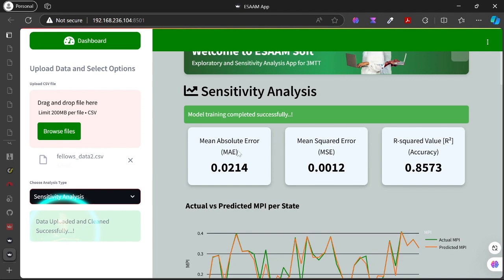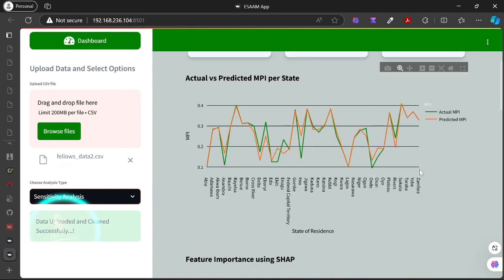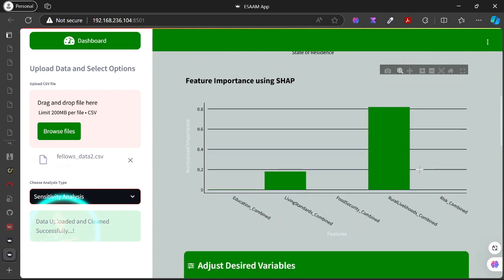You understand? As you can see, it's giving you the error, which is about 1.2, about 2%. Then you can see the accuracy is almost 86%. Now it will also plot the actual poverty of each state against what it is predicting. The predicted MPI is what you are seeing in orange, and the actual MPI is the other line. You can see that there is not much difference in the lines, telling us that ESAAM is actually doing quite well. ESAAM can also tell you the importance, the Shapley explanatory index, telling you which feature is contributing more to reducing poverty in terms of MPI.